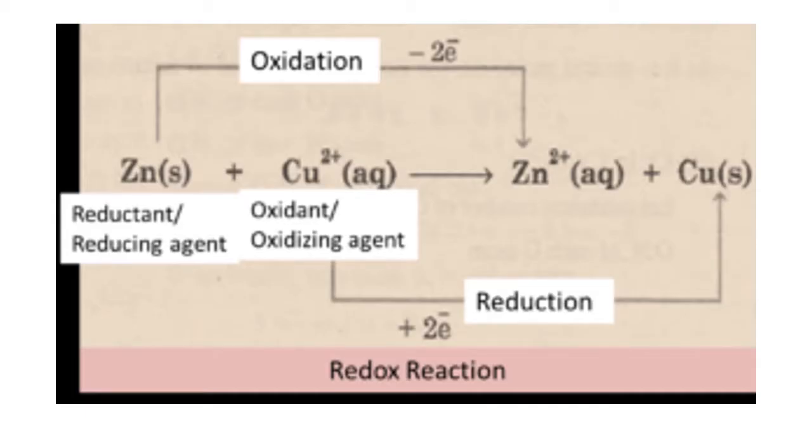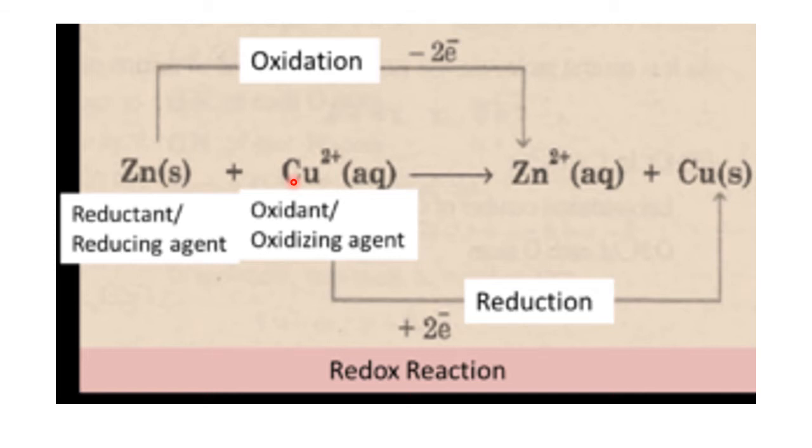One more example of a redox reaction is between zinc and the copper ion. Both are metals, both are electropositive, both have the ability to undergo loss of electron. But when you mix zinc and copper, if both undergo loss of electron, who will accept it? Therefore, there is a compromise for the electron.